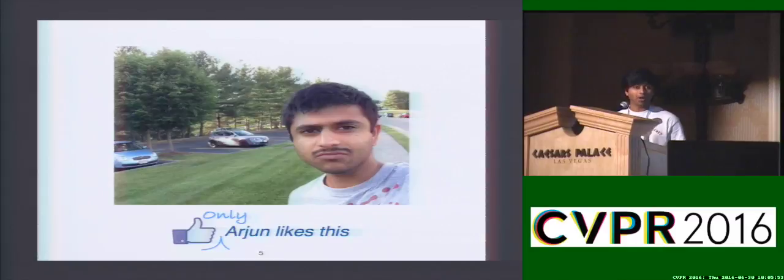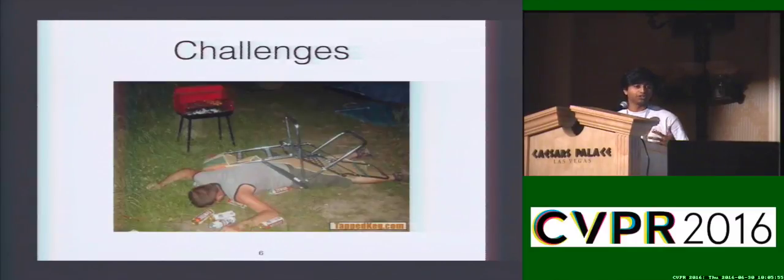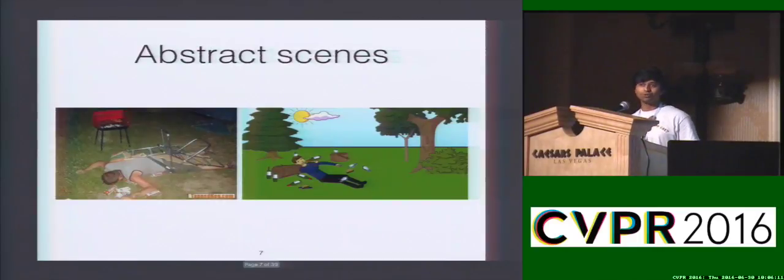thing. However, there are some challenges to do this with real photographs. For example, in this scene, we need to detect the person, his pose, the beer cans, the toppled over chair, the barbecue, the lawn, and we need to infer that people usually don't tend to lie face down in their lawns. So our approach to solve these challenges makes use of abstract scenes.